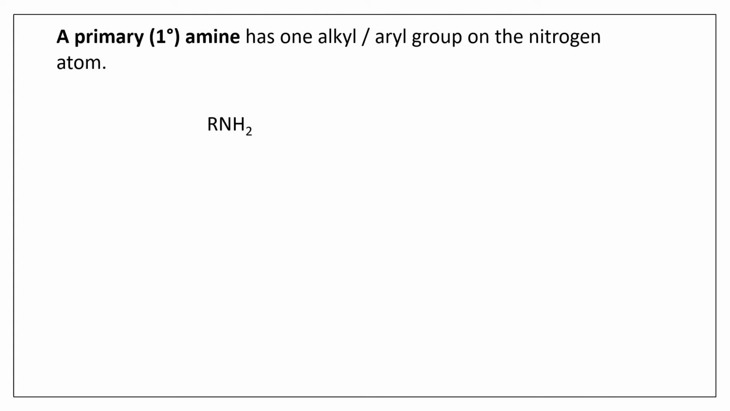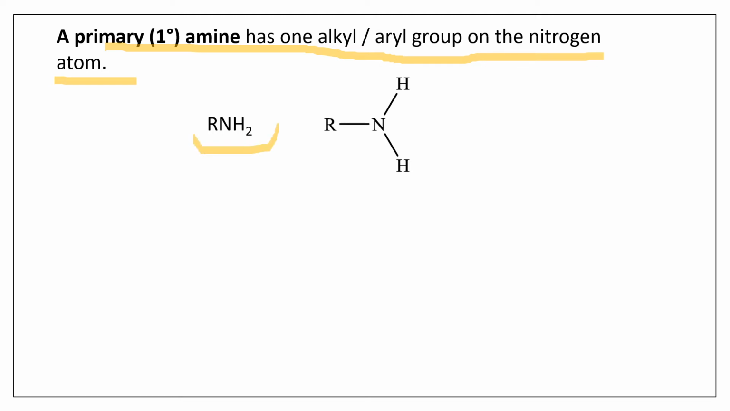So what is primary amine? Primary amine is the one which has only one alkyl or aryl group present on the nitrogen atom. Okay, so the general formula for the primary amine is RNH2. So R represents that it has only one alkyl or aryl group linked to the nitrogen atom. Okay, so here is an example you can see.